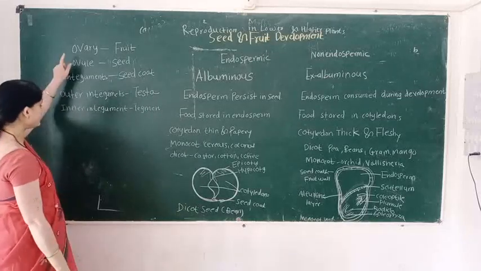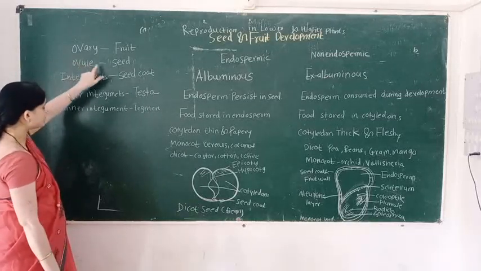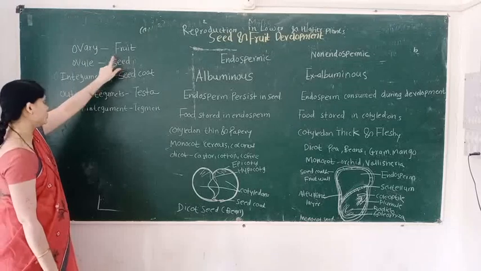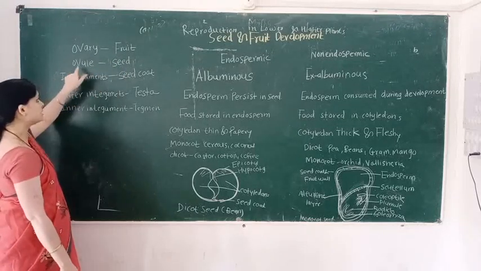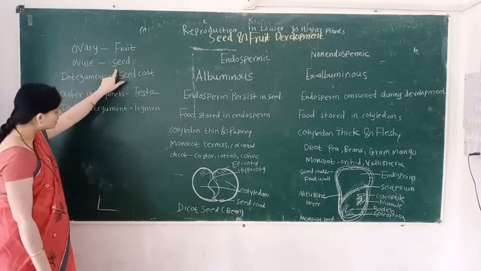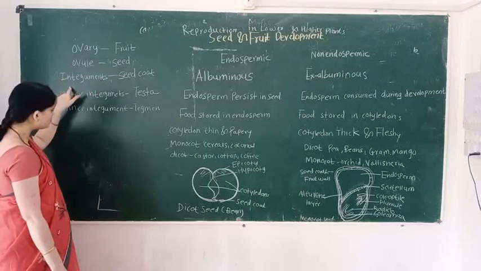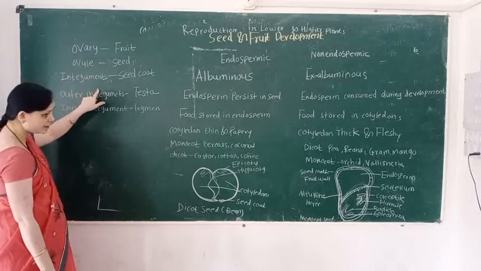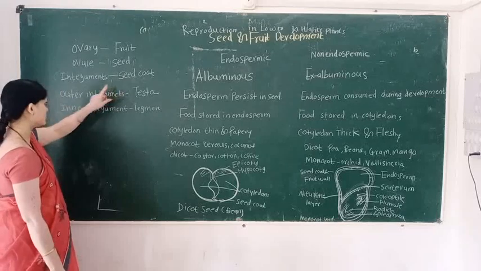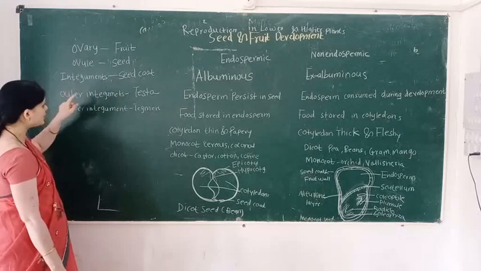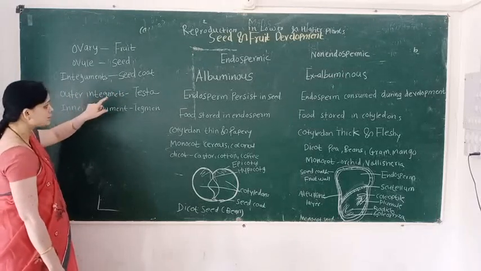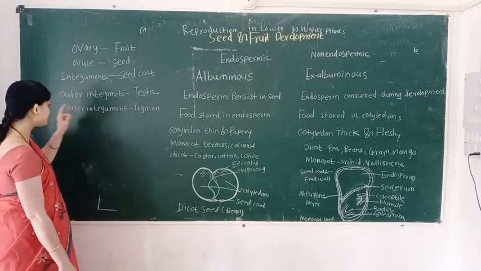So, first point, the ovary is converted into the fruit. The ovule is converted into the seed. Integuments are converted into the seed coat. The outer integument is converted into the testa.